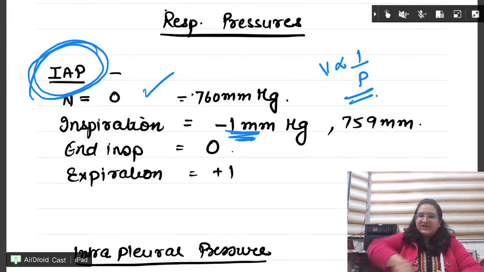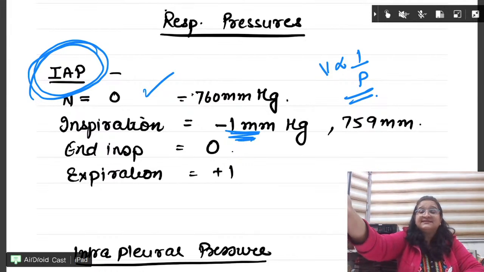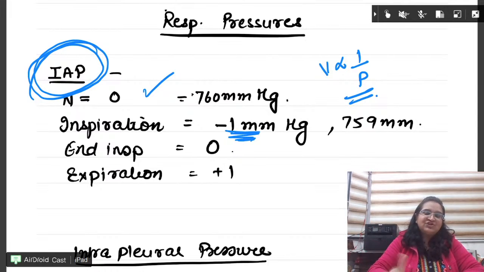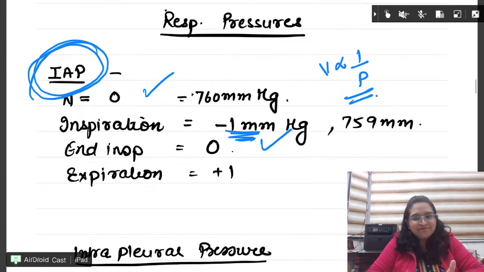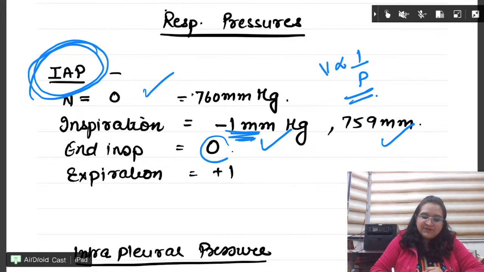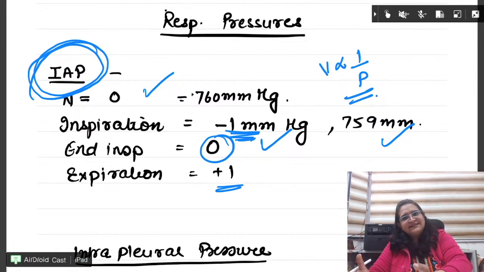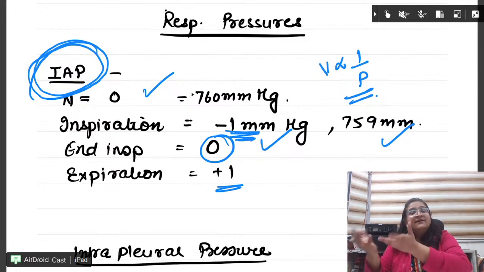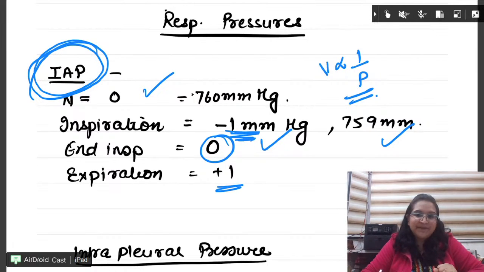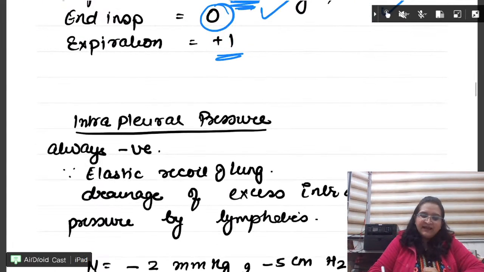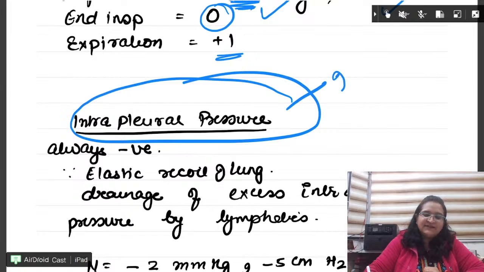So when the pressure decreases, volume increases, and that is why in inspiration we have to fill air. So there occurs -1 or 759 mm of Hg, and at the end of inspiration 0, expiration is +1 or 761 mm of Hg. Please note this 0. We just say 0 because it is in comparison with atmospheric pressure. Intrapleural pressure, important question.